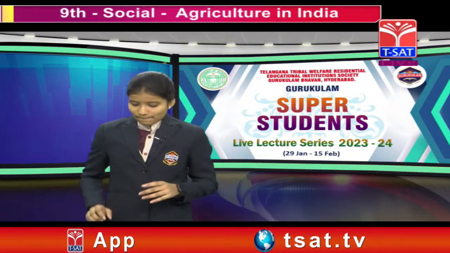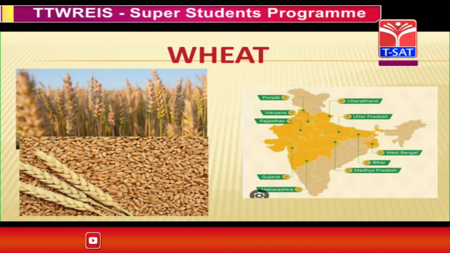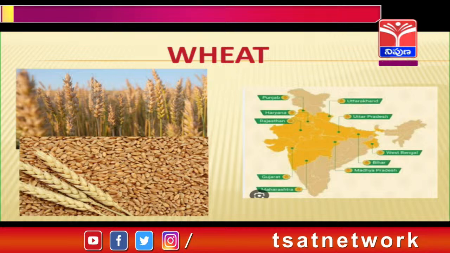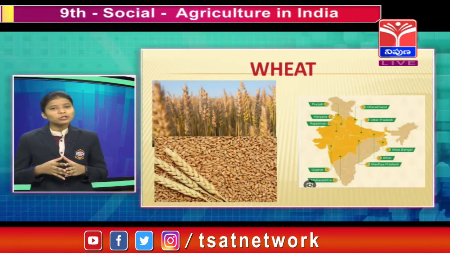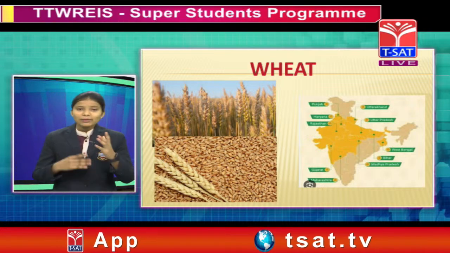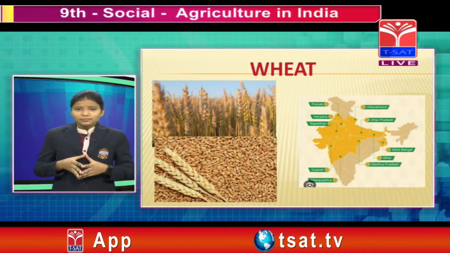Wheat is a main food crop in the north and northeastern parts of our country. It is a rabi crop. It requires a cool growing season and bright sunshine at the time of ripening, right? Yes, friends.